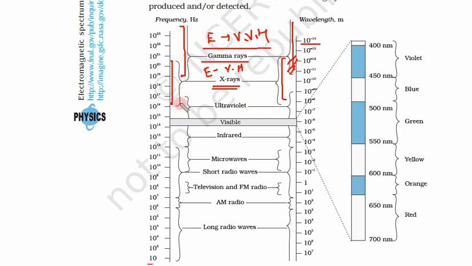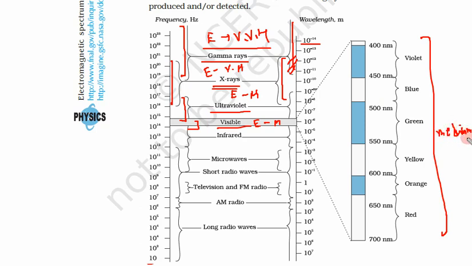Now lower than this are ultraviolet rays. Ultraviolet rays also have high energy. Visible light has moderate, medium level energy, because we can see it with our eyes. If we try to let high energy rays fall on our eyes, they will be immediately damaged and we will be blind. That's why they are called high energy. If we see this ultraviolet light for some time, we will be completely blind.